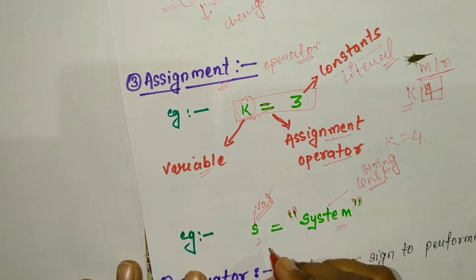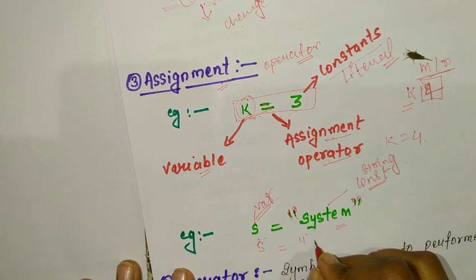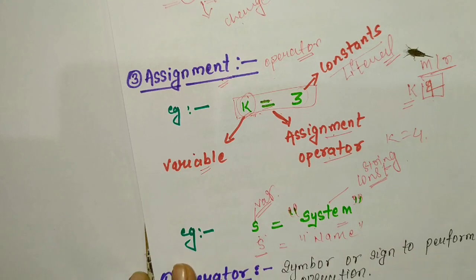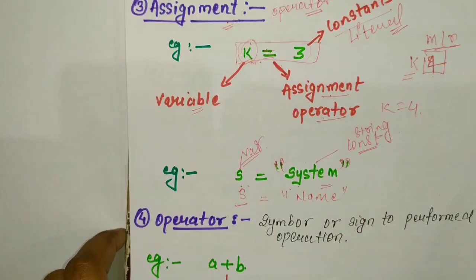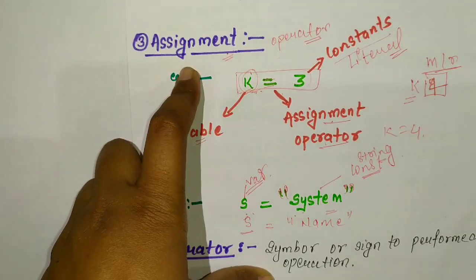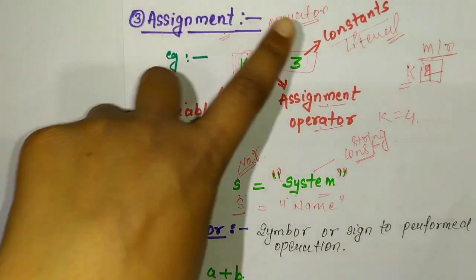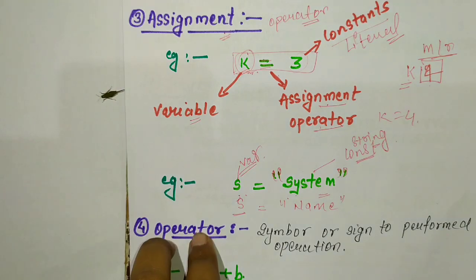Here we write s equal to "System", but we can also write s equal to any name, suppose "NAME". This is also a string. So s is a variable. The third token is the assignment operator, and the fourth one is the operator.